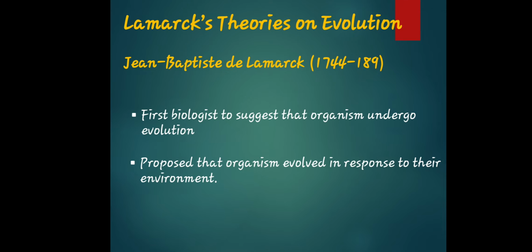Meaning to say, even though Lamarck was no longer in the service as a soldier, his curiosity and interest in botany or plants was still there. That's why he has his own theories of evolution. Okay? By his fascination with botany, he created the so-called theories, the theories on evolution.